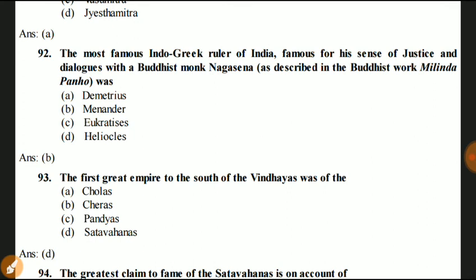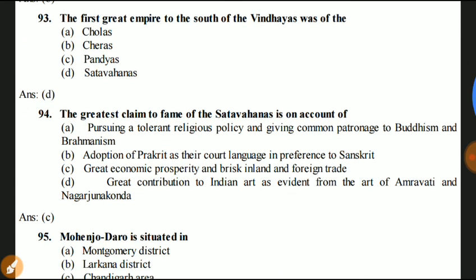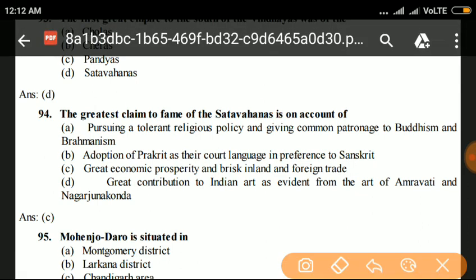Answer is D. Satavahanas. Next question 94. The greatest claim to fame of the Satavahanas is on account of their great economic prosperity, Greeks, inland foreign trade.